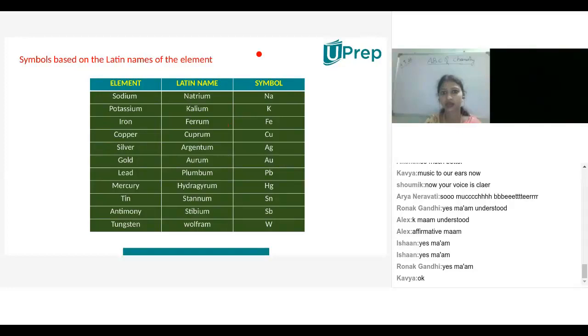So let me recapitulate the previous rules. First one, the first letter of the element. Second rule is based upon the second letter, because if the first letter is common for a few elements, he considered the second letter. Third rule, he has taken the Latin names of the elements and given that symbol. And the fourth rule is based on countries, states, and places. Is it clear? On what basis the symbols are derived? Any doubts? Now you can log out, children.